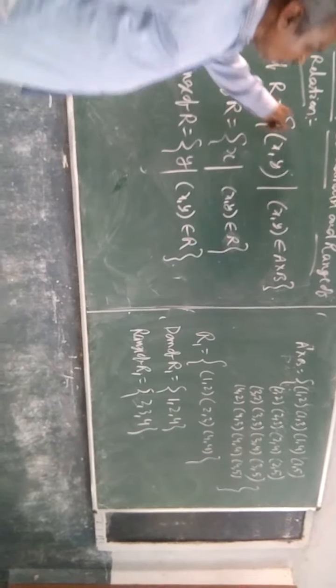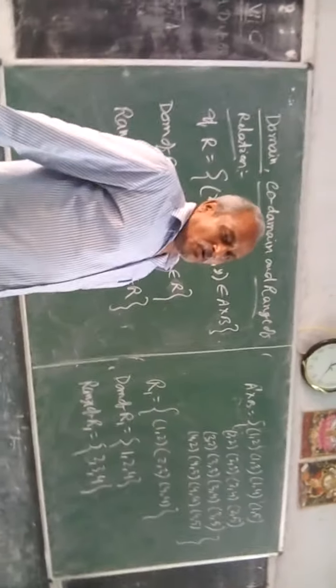And for A to B, B is called the codomain.